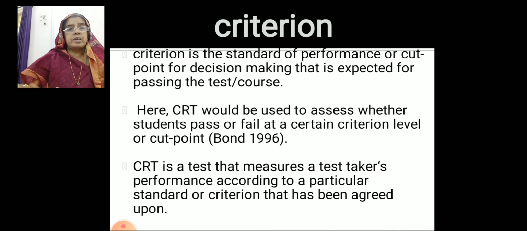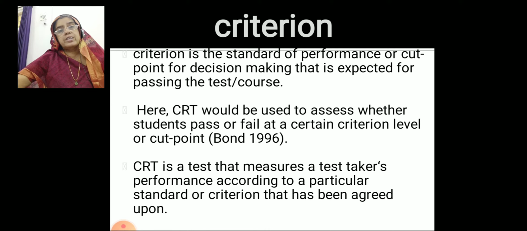In the same way, when we conduct a test or examination, we fix some criteria. As a teacher, when I teach my students, after teaching for 1 week, I want to test them. What may be my criteria? Whether my students have understood what I have taught for the past 1 week, whether they study, whether they possess right knowledge, whether they have right skills when they perform certain type of skills. Like that, I will fix the standard or criteria. For example, I may fix the criteria like that.